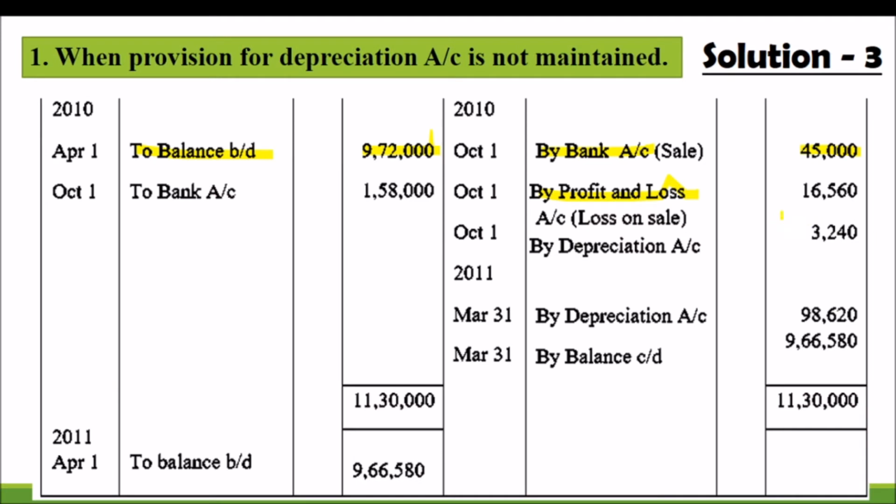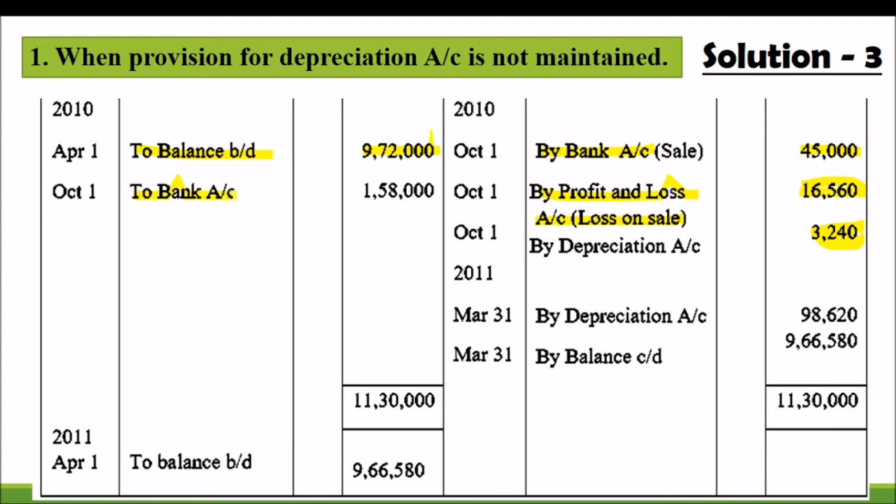And the calculated amount of depreciation for that 80,000 is 3,240 for that particular asset. The remaining loss amount will be transferred to the credit side of the asset account.